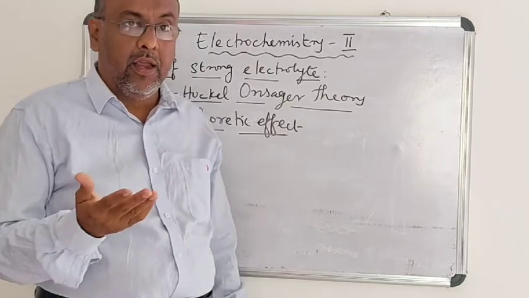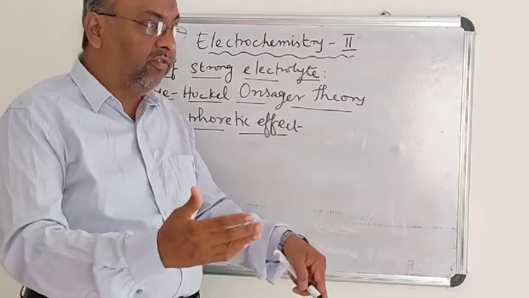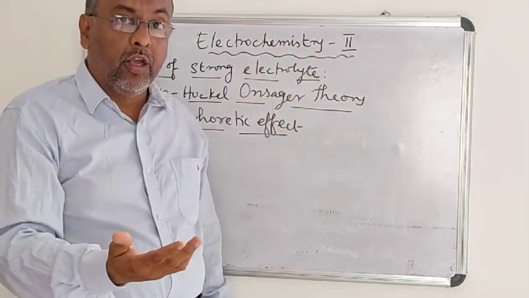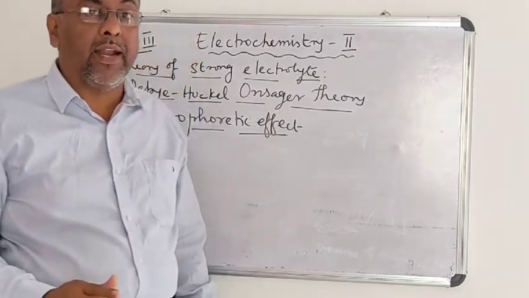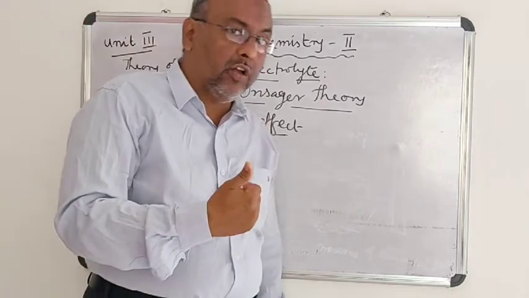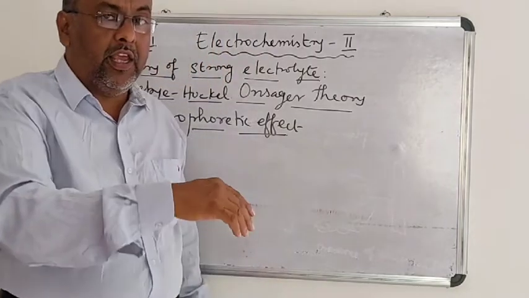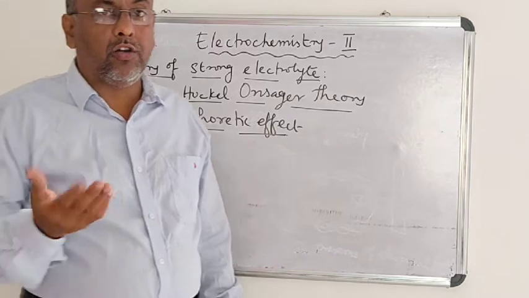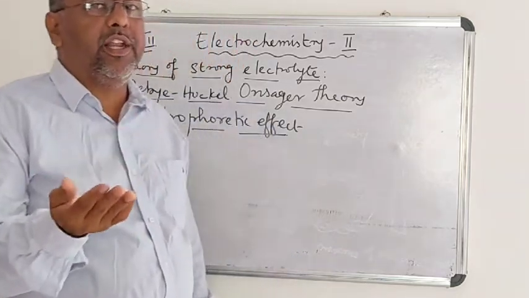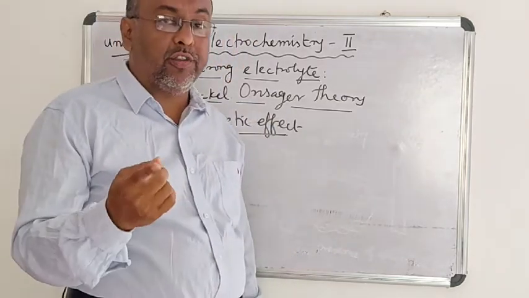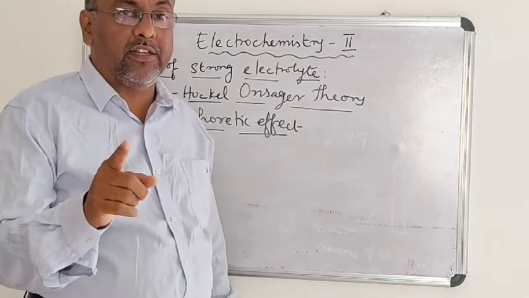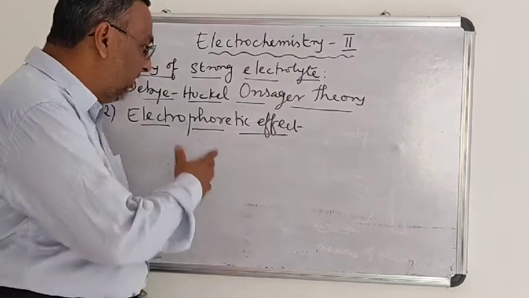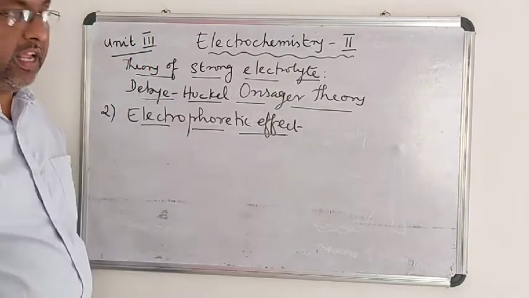This is something like when a swimmer swims in the sea, the oppositely approaching waves slow down the swimmer. Similarly, when the ions move in one direction, the solvent molecules move in the opposite direction, which slows down the mobility of the ion. Therefore, the conductance of a strong electrolyte decreases with increase in concentration. This effect is called the electrophoretic effect.